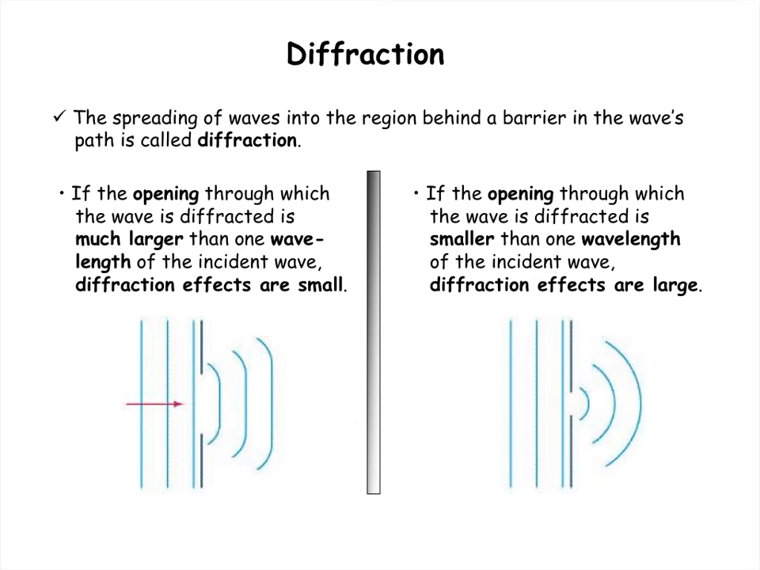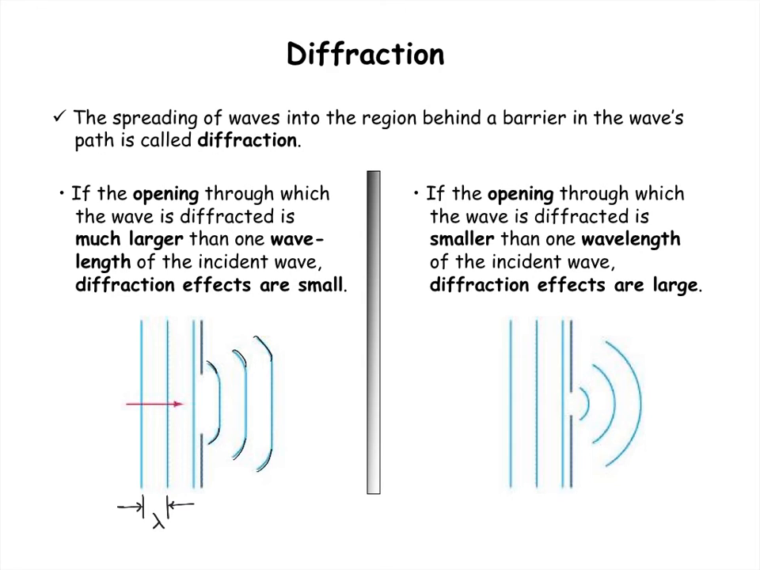So the wavelength is the distance from crest to crest. This is our lambda here. And it turns out that if the opening is much larger than the wavelength, then you get a small amount of diffraction, or a very low amount of spreading as the wave makes it through.